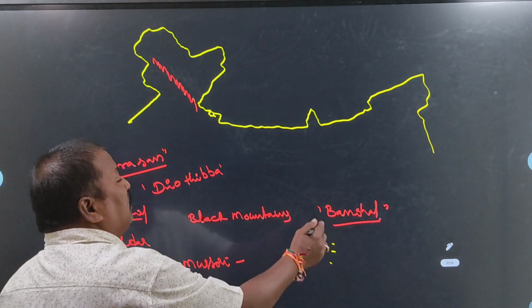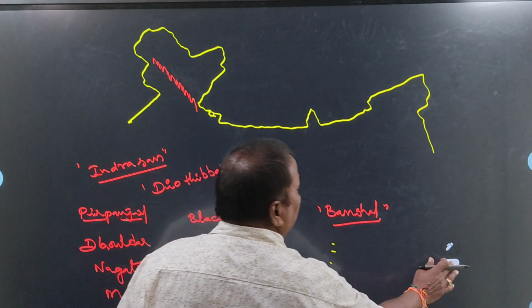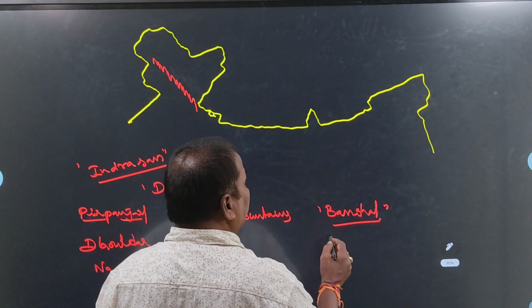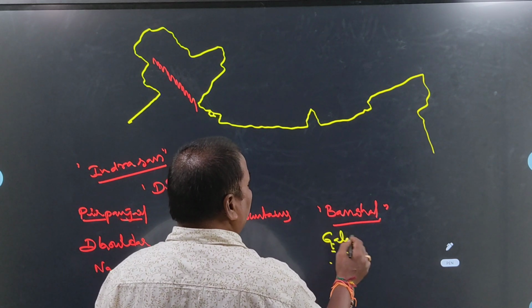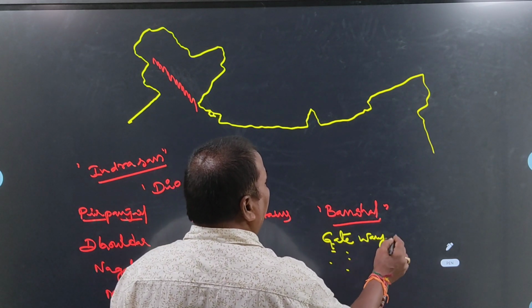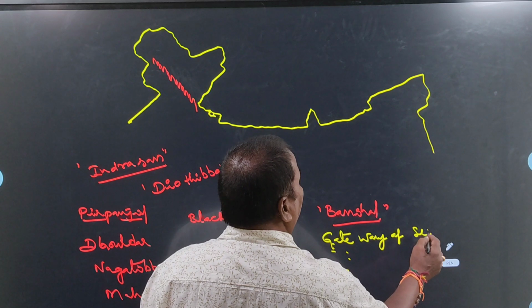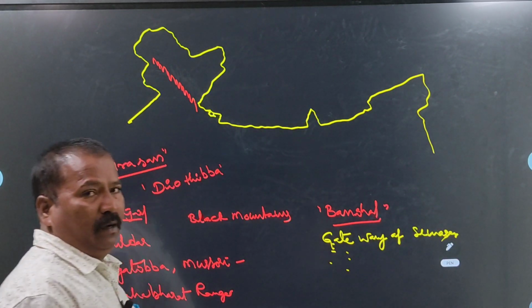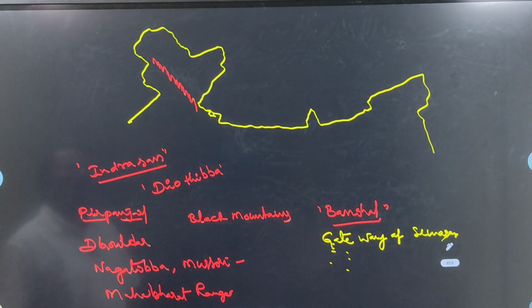What is the other name of Banihal Ghat? Gateway of Srinagar. Gateway of Srinagar is another name of Banihal Ghat. Okay, gateway of Srinagar.